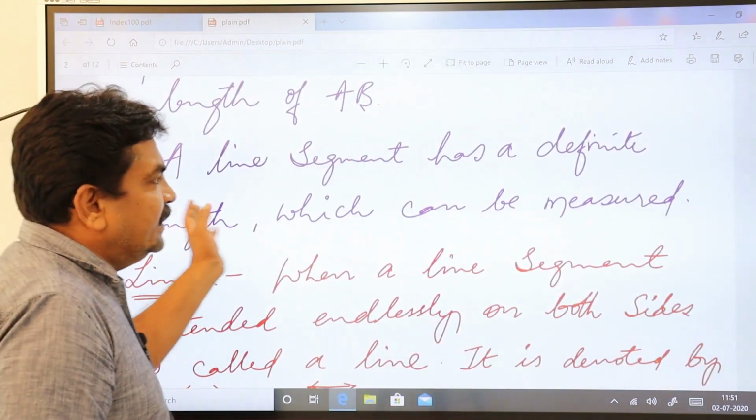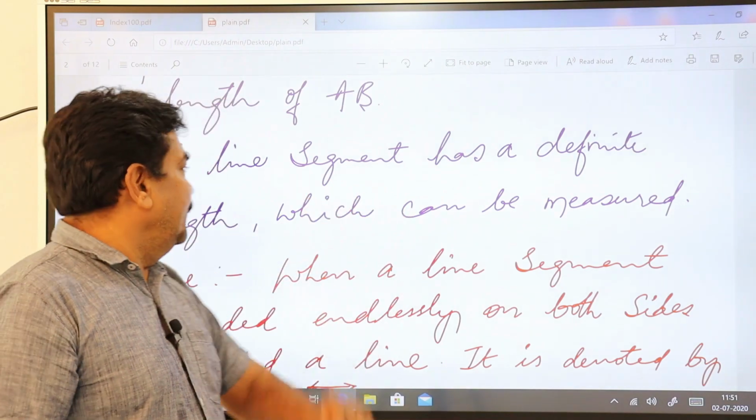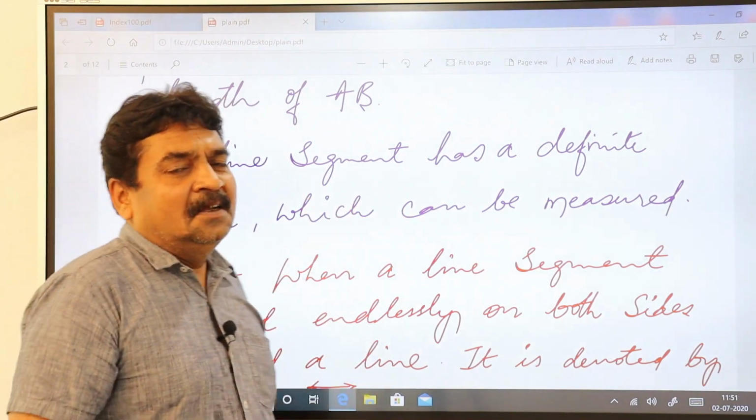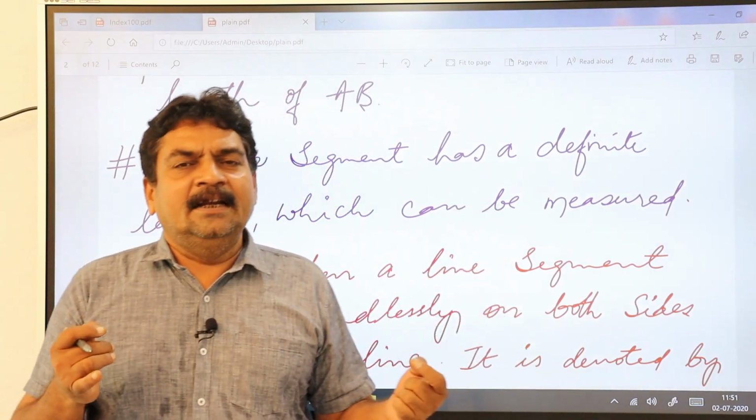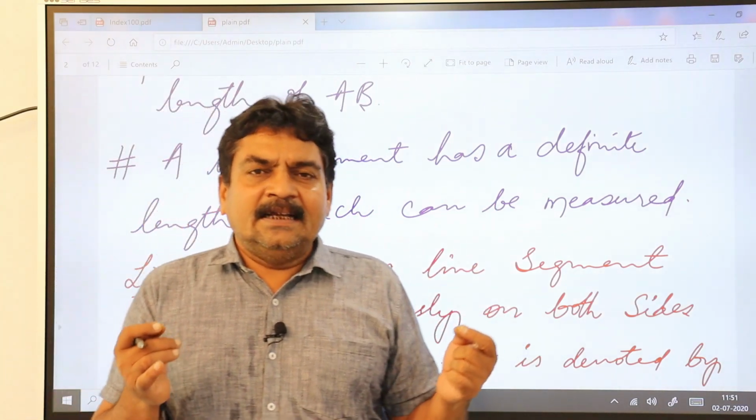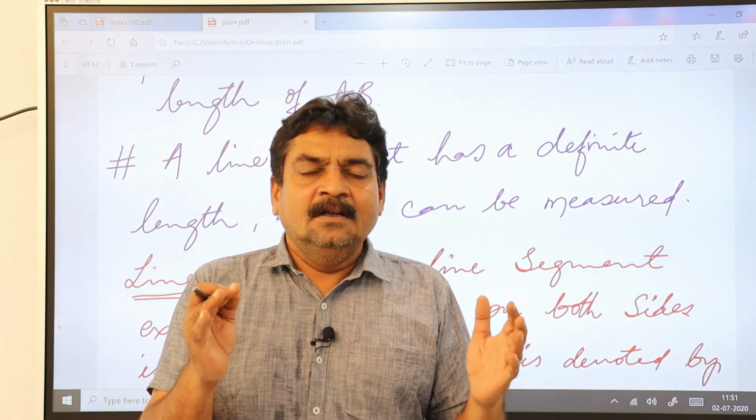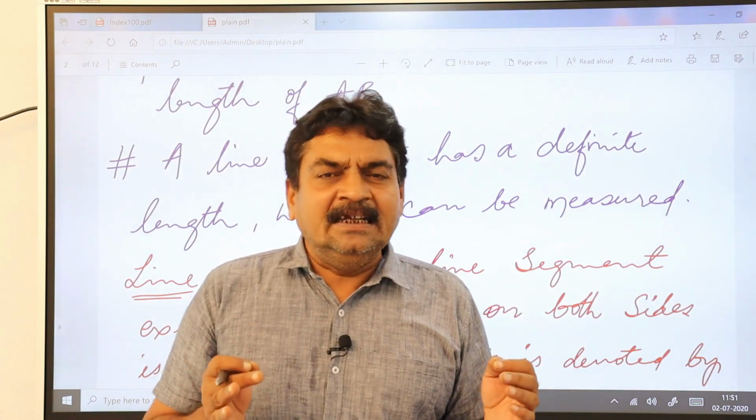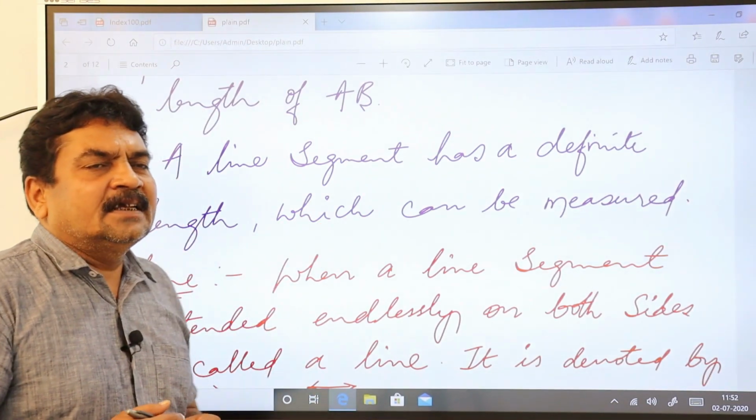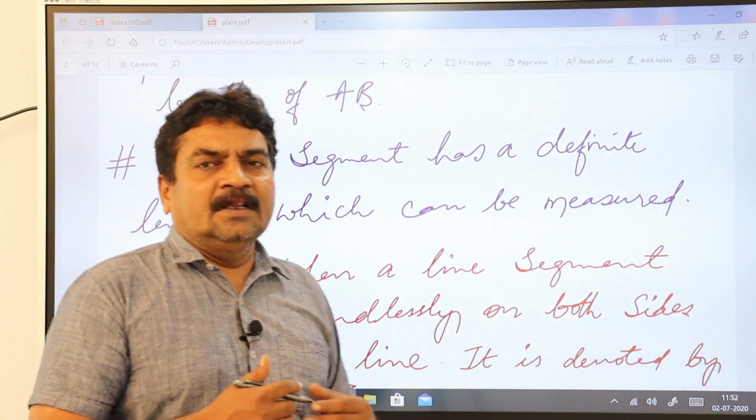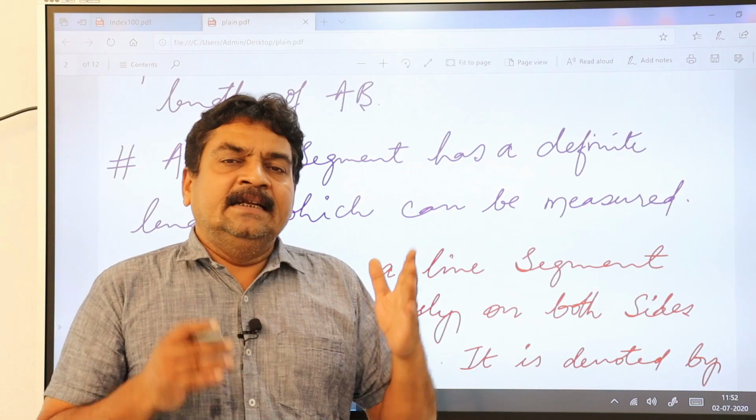A line segment has a definite length which can be measured, of course, because you have a starting point and you have an ending point, so naturally it has a definite measure. You can measure it by using a ruler. These points are very important to understand the meaning of a line segment.